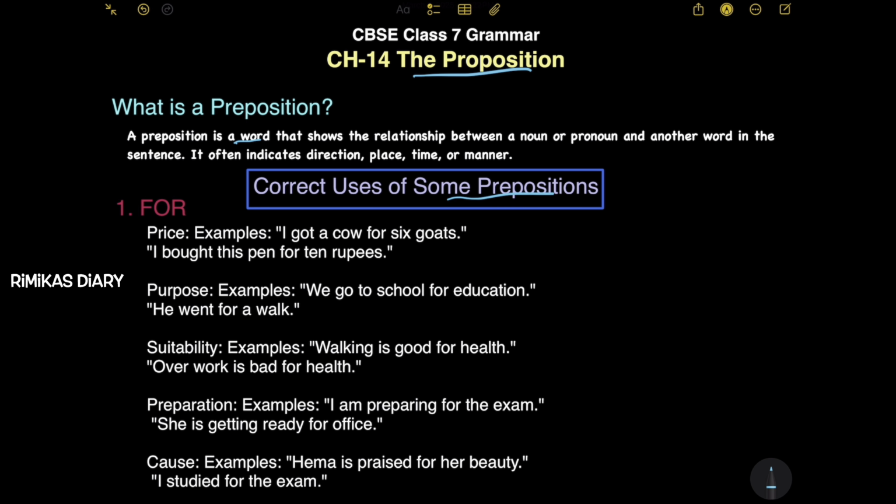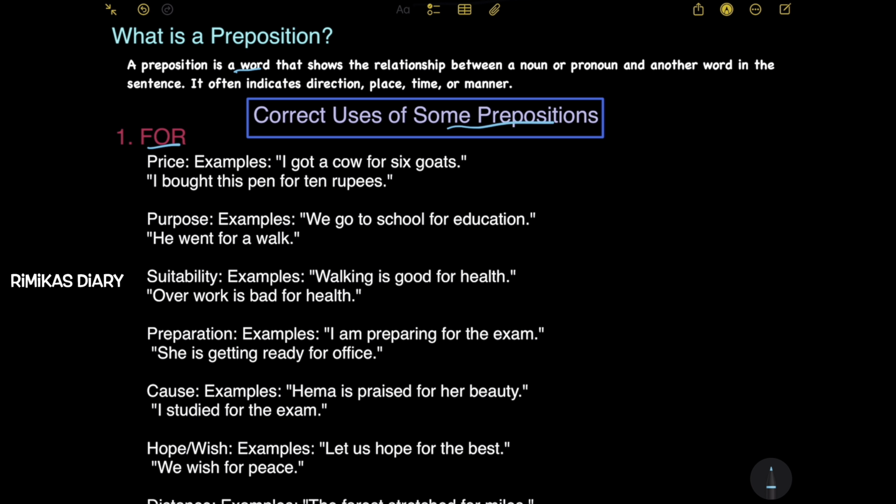Let's see the first preposition, for. It's used for price. Example, I got a cow for 6 goats. So it's like the price of a cow. The price of a cow is 6 goats. I bought this pen for 10 rupees. So it's the price.